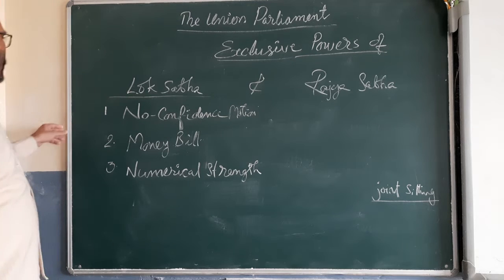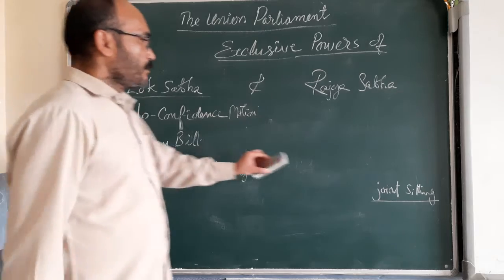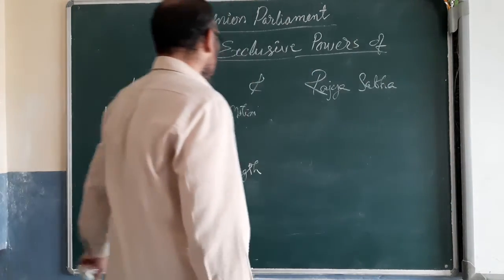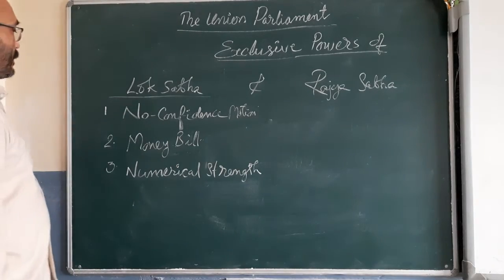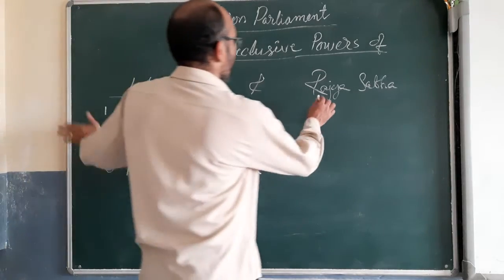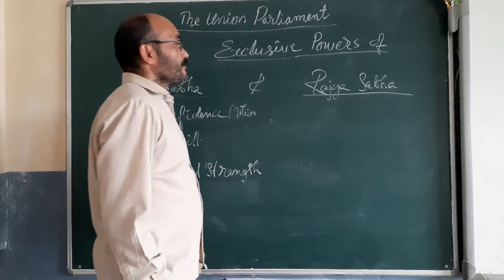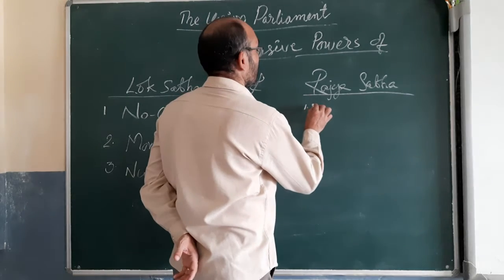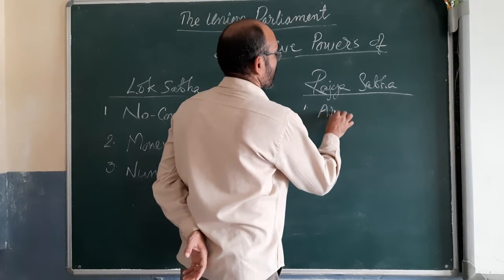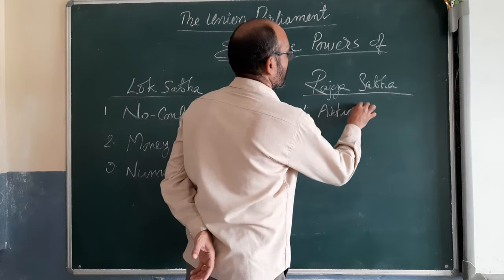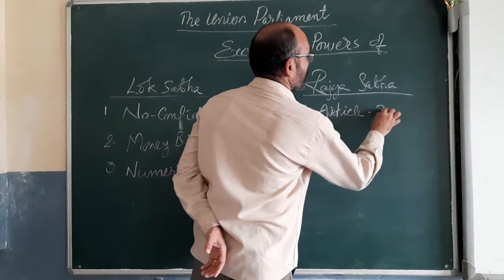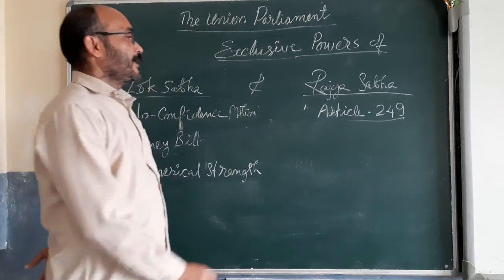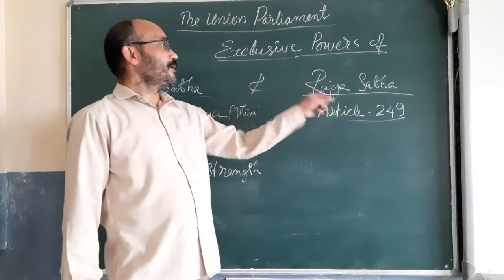Now we'll learn some of the advantages of Rajya Sabha, or some of the special powers, exclusive powers of Rajya Sabha. Rajya Sabha's exclusive power. One is Article 249. Article 249 gives an advantage to Rajya Sabha.